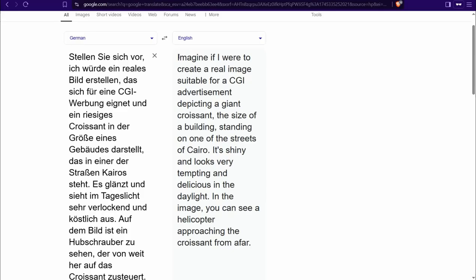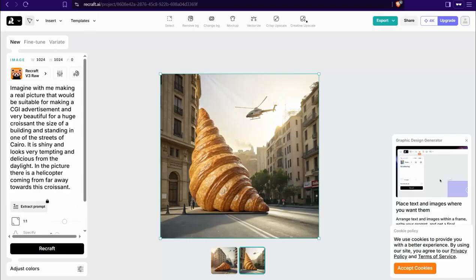And you can take this description as it is and head over to one of the most powerful image generators out there, like this one, Recraft.ai, and here you can find an amazing result using this Recraft V3 Raw. For sure, it's a beautiful and fantastic result from this amazing tool, and it's completely free, by the way. So here you can find a delicious croissant the size of a building, as you observe.